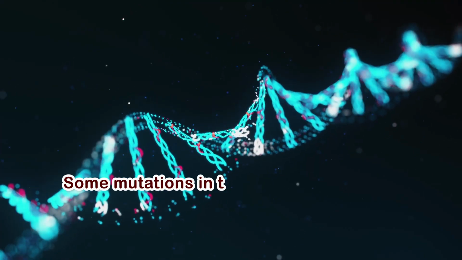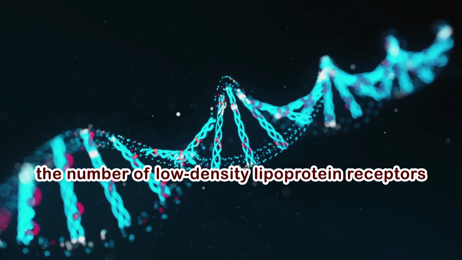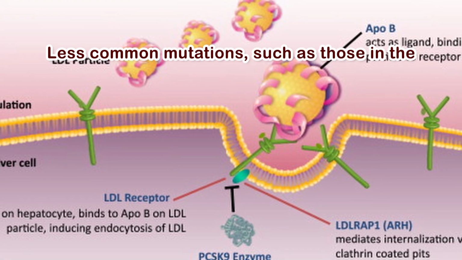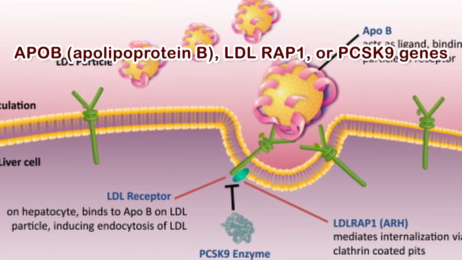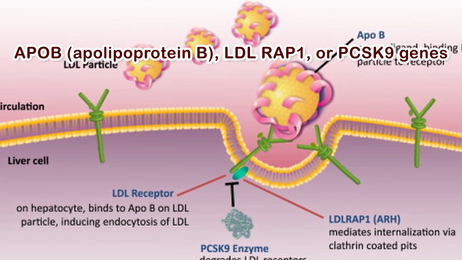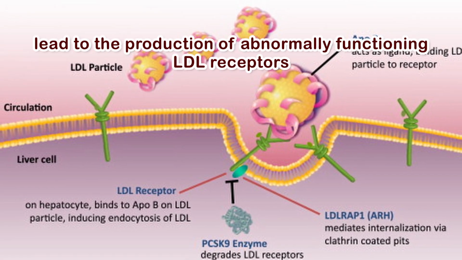Some mutations in the LDLR gene reduce the number of low-density lipoprotein receptors produced within cells. Less common mutations, such as those in the ApoB, apolipoprotein B, LDL-RAP1, or PCSK9 genes, lead to the production of abnormally functioning LDL receptors.